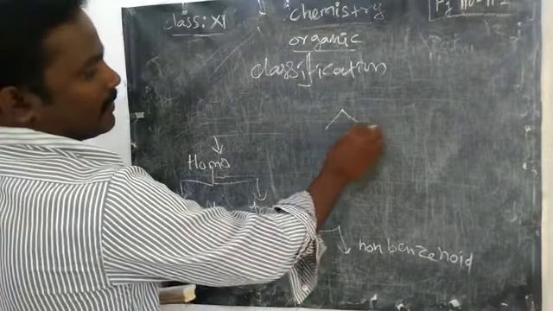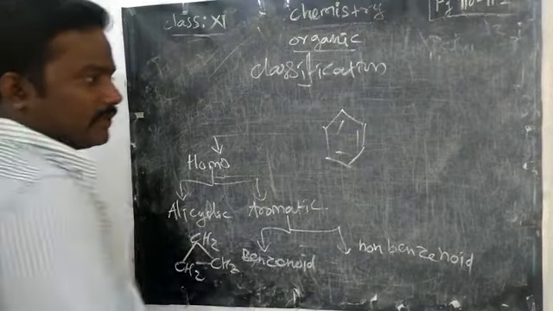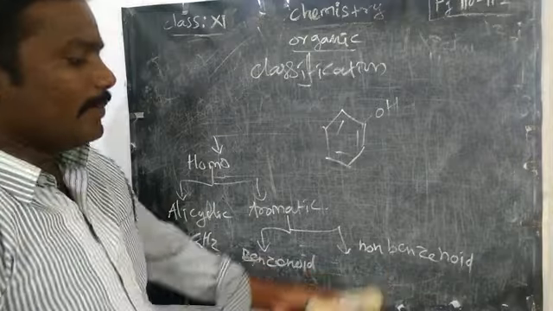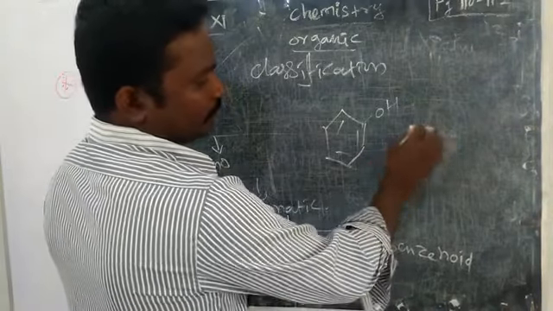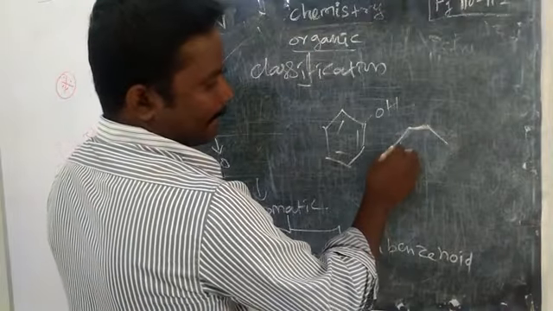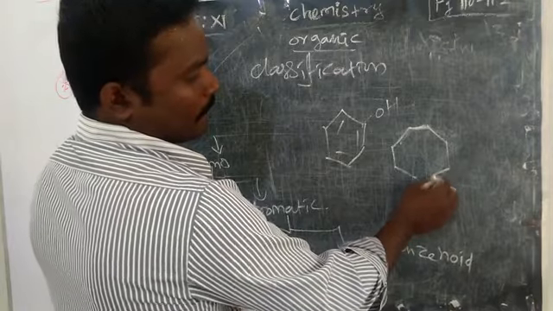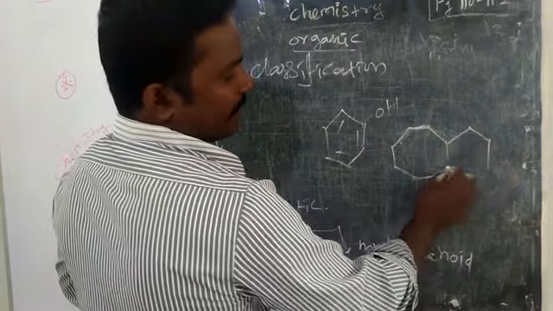Benzene, see this structure, we know that is benzene. So phenol we can call a benzenoid compound. But azulene has an 8-member structure, and it may form with a 5-member ring.